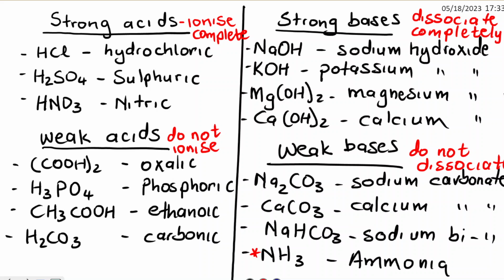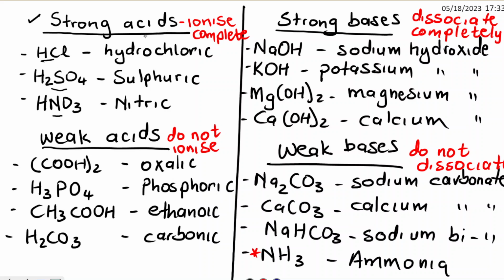So these are the strong acids. In your exam guidelines, you are told that these are the strong acids that you must study for your acids and bases topic. The first one is hydrochloric acid, then sulfuric acid, then nitric acid.